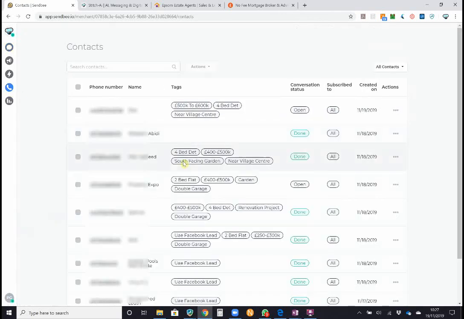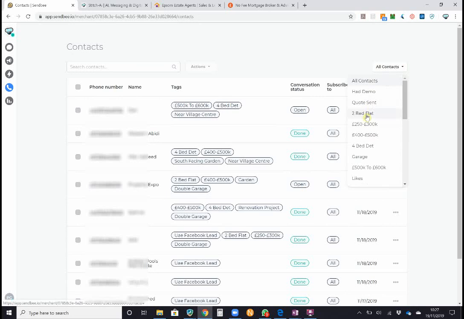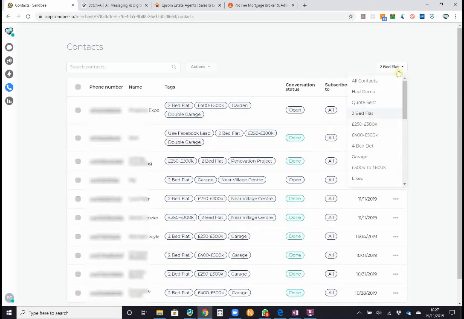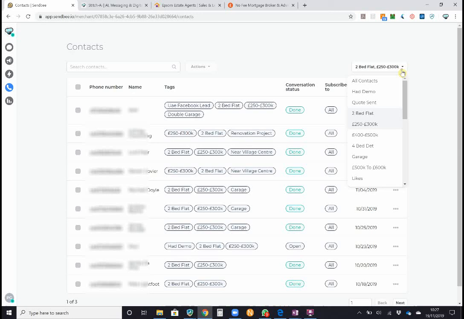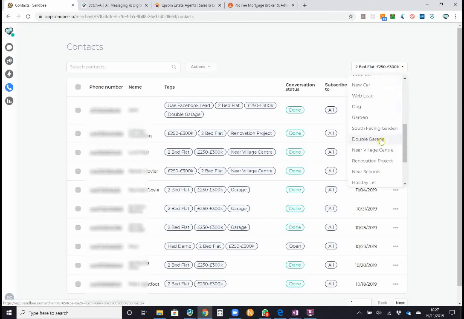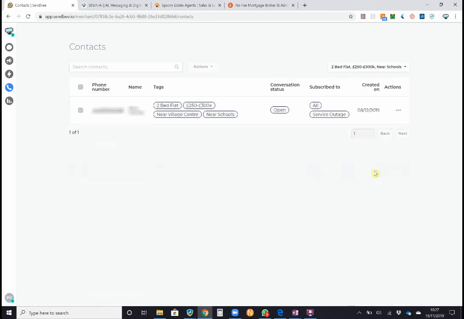We also have within our contacts everyone who's come onto the platform, and this is where you can start using tags. So let's just say I'm a negotiator for an estate agency, and I've just taken on instructions for a new 2-bedroom flat of a certain price point, and this one is near the schools. As you can see, we start narrowing down the information, and we can then send a templated message out to that customer.